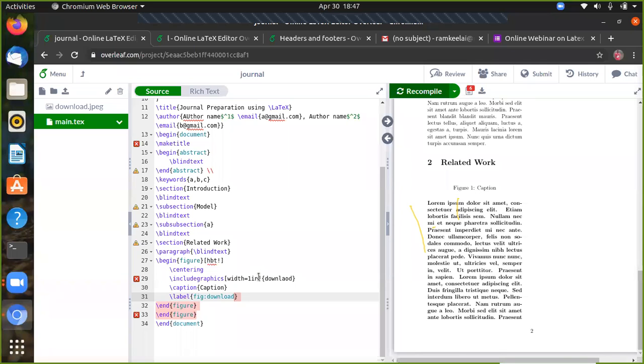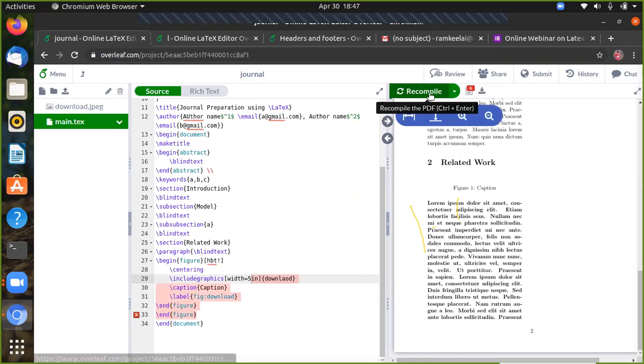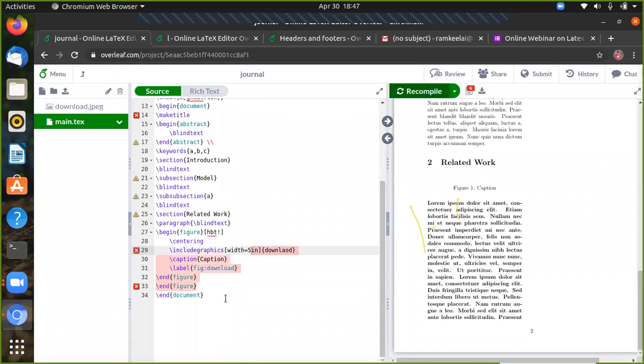Minimized. Sorry, I had given two figures here. So any error will be identified by the red colors.